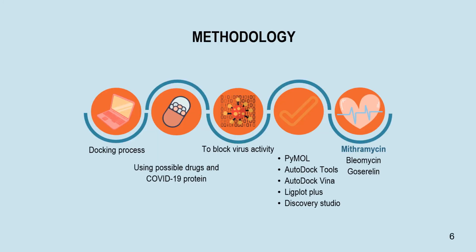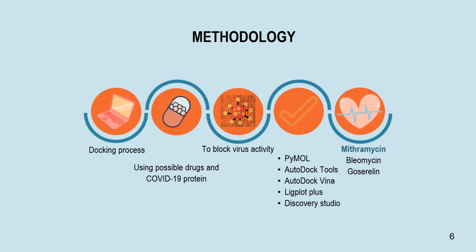The methods of this research comprise several important steps such as receptor preparation, ligand preparation, and lastly the molecular docking process using AutoDock Vina. The protein structure of 3-chymotrypsin-like protease 3CL-Pro in 3-dimensional structure was downloaded from the protein database PDB in PDB format. AutoDock Tools version 1.12 was also downloaded.